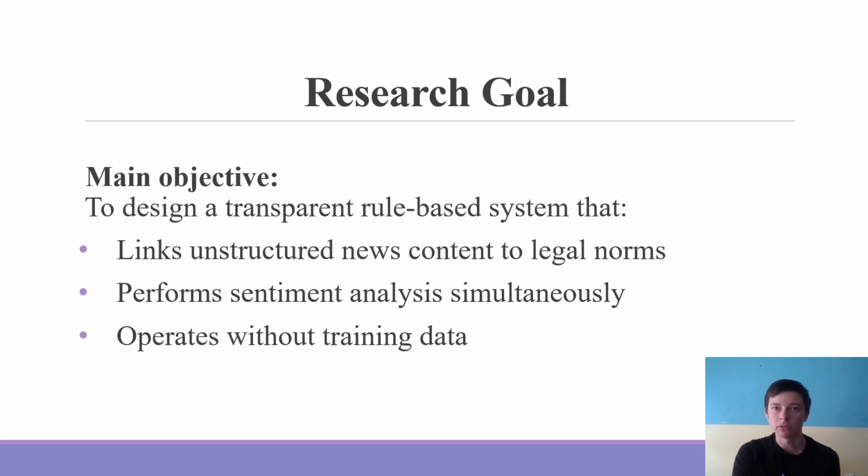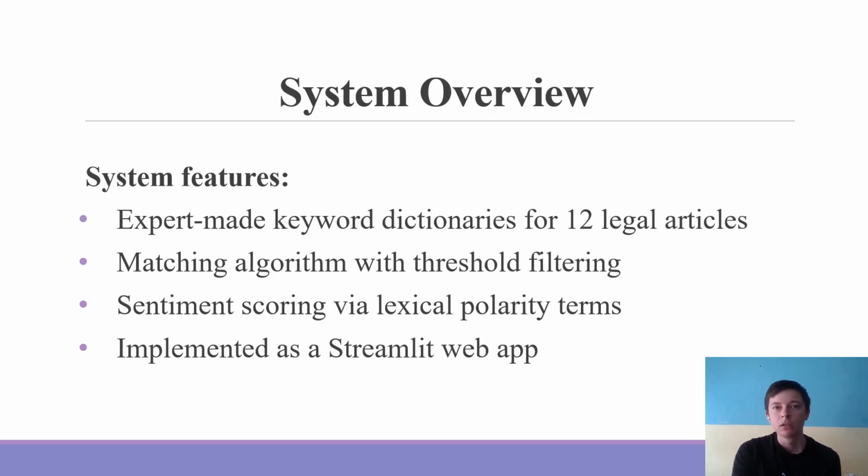Our goal was to create a tool that can classify whether a media article corresponds to a legal provision while also detecting its emotional tone. We focused on rule-based logic for full explainability and reproducibility, a key requirement in legal applications. The core of the system is built around manually crafted dictionaries that define key terms for each legal article. It counts the keyword matches and checks if they meet a predefined threshold. The tool is fully implemented in a user-friendly, streamlined interface.